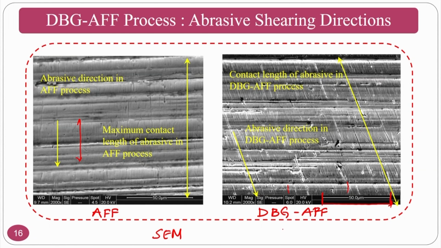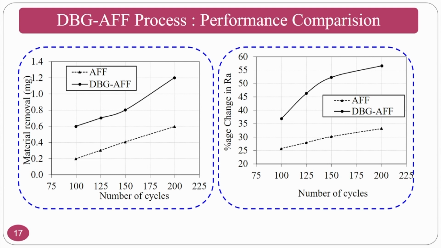That is why in the drill bit guided abrasive flow finishing process, your Ra will be slightly less compared to abrasive flow finishing, but do not go by this particular image because it is taken after a few cycles only. Okay. If you take it after some time, it can improve. You can see here the performance comparison of this process with respect to the abrasive flow finishing process.